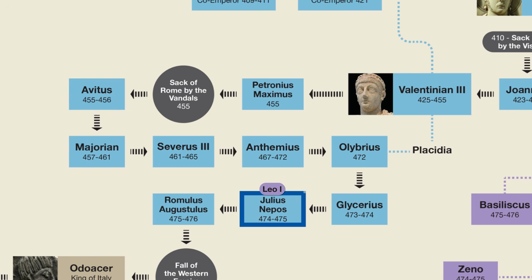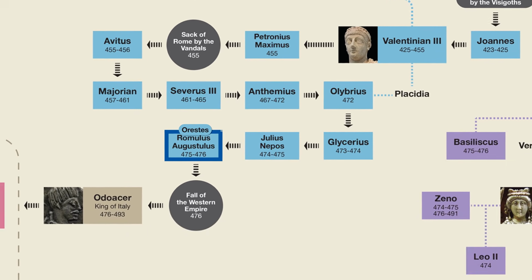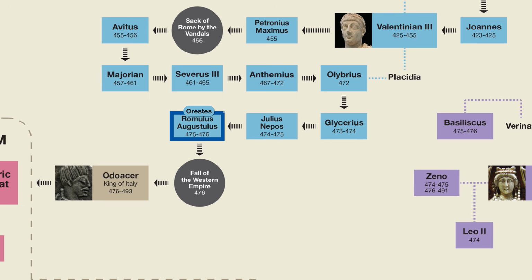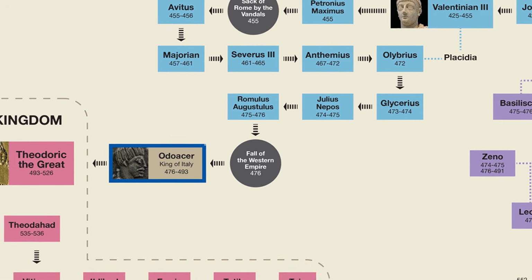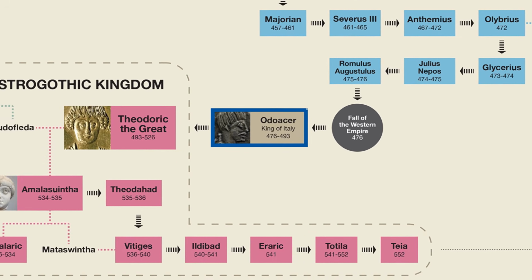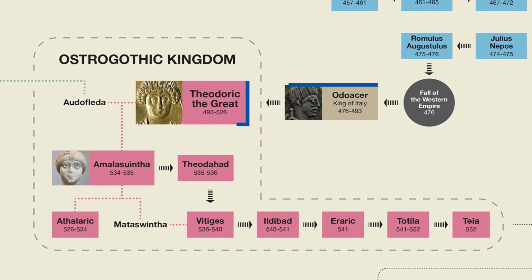So, as you can see, all of these final Roman emperors in the West were basically just puppets for someone else. And in fact, there was one more puppet ruler to mention. Julius Nepos was kicked out by a general named Orestes, who then proceeded to put his teenage son Romulus on the throne, who became known as Augustulus, meaning the Little Emperor. It was he who became the final emperor in the West, because in 476, a coalition of Germanic tribes, led by a man named Odoacer, captured the capital city of Ravenna, bringing the Western Roman Empire to an end. At this point, he took the title of King of Italy and ruled as such until he was defeated by the Ostrogothic king Theodoric the Great.